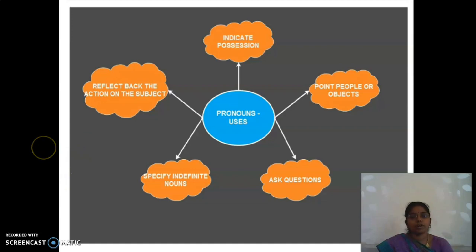Yes. What are pronouns used for? First, it indicates possession. Possession means ownership. It's mine. This remote is mine. It points out people or objects. And it is used to ask questions. It is used to specify indefinite nouns. It reflects the action back on the subject. All these are a few uses of pronouns, right?